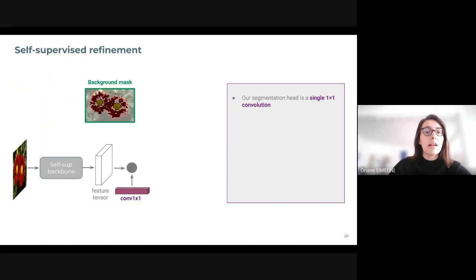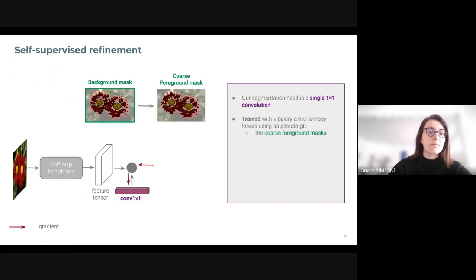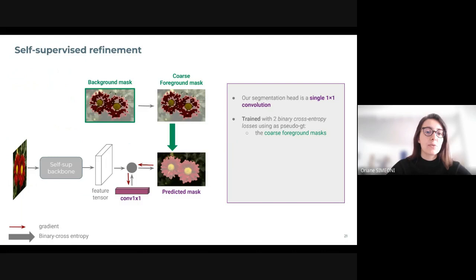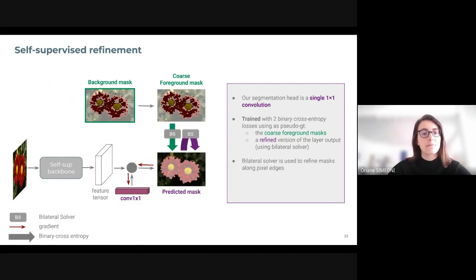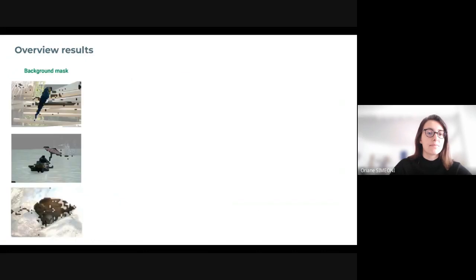We train this lightweight model by exploiting our background mask. We produce first a coarse foreground mask, which is simply the complement of the background mask. We then train the model to predict a smooth version of this foreground mask. And we additionally have an objective, which is to minimize the binary cross entropy between the output and its refined version after binarization. And we've actually observed that this helps with improving the edges of the produced mask. In both objectives, we use the bilateral solver to refine the pseudo labels using pixel information.